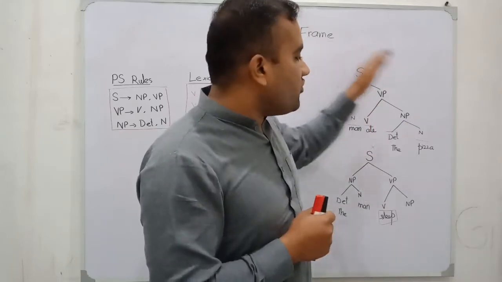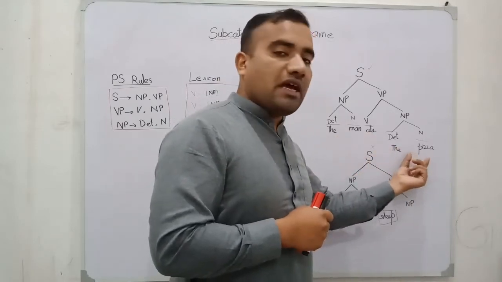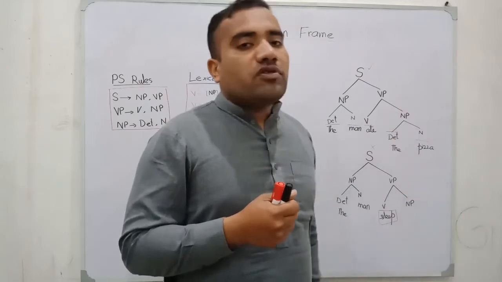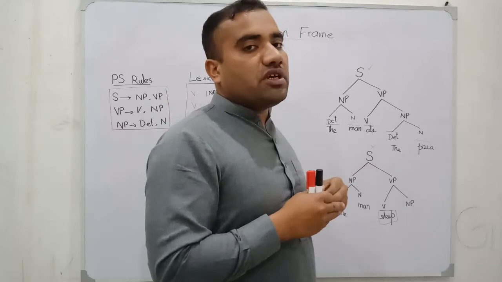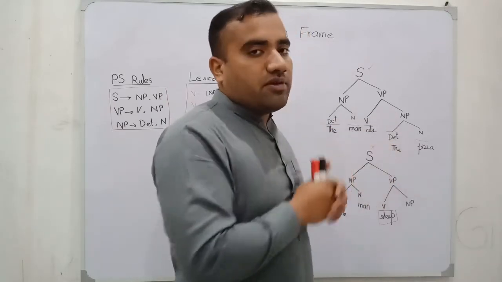This is our phrase structure model, and if we insert the particular words of that particular language, we will generate the sentences of that language after applying these rules. These are the universal rules that we have constructed within the phrase structure grammar.